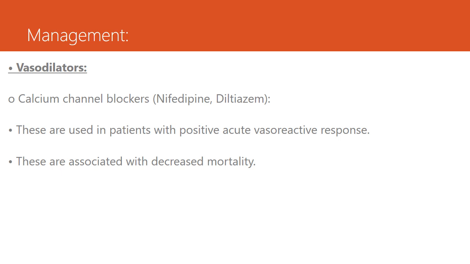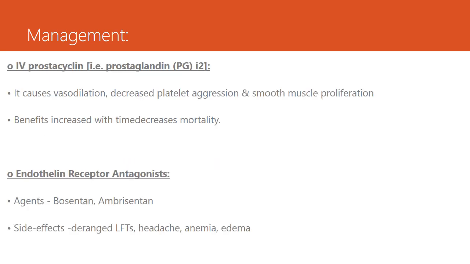Vasodilators like calcium channel blockers, nifedipine and diltiazem, can be used. These are used in patients with positive acute vasoreactive response. What is vasoreactive response? Using inhaled nitric oxide, there is a decrease in pulmonary arterial pressure of more than or equal to 10 mm to a level less than 40 mm of mercury with stable cardiac output. It helps identify patients who will benefit from calcium channel blockers, and they are also associated with decreased mortality.